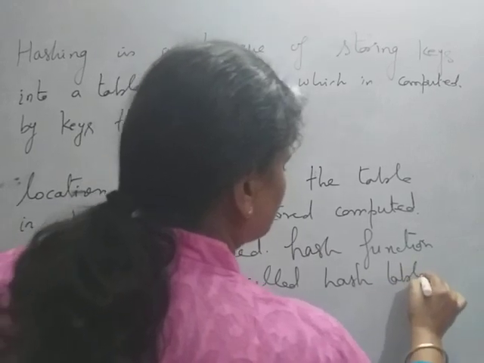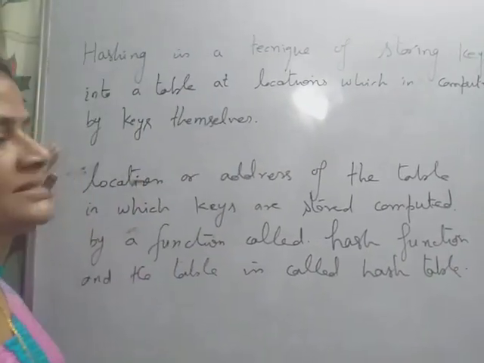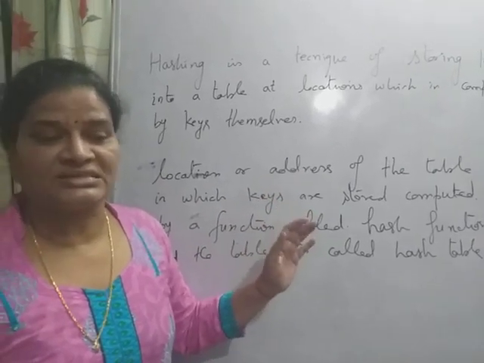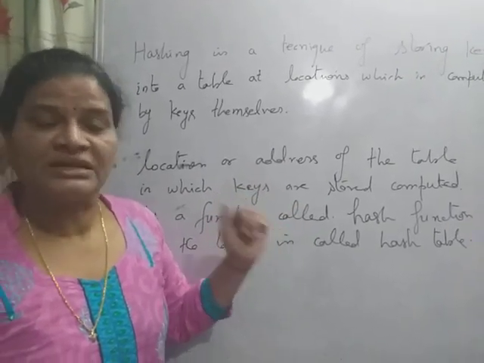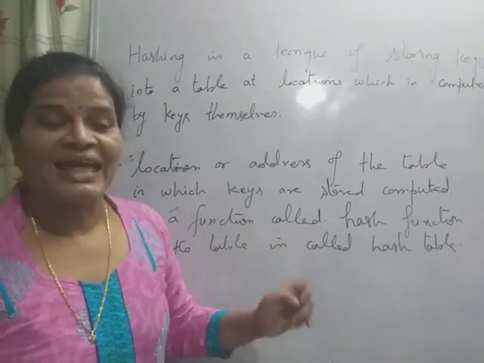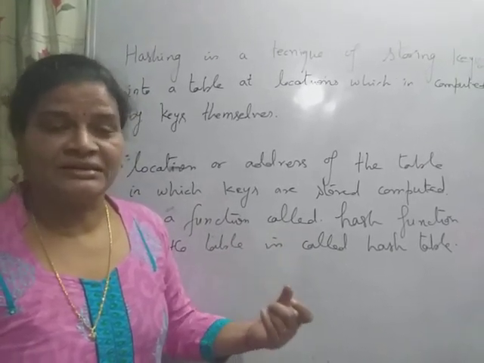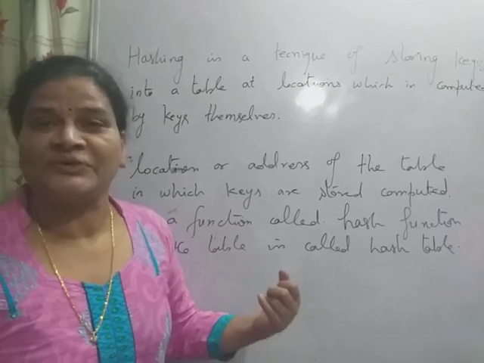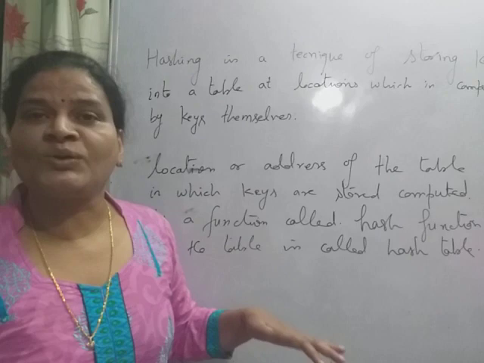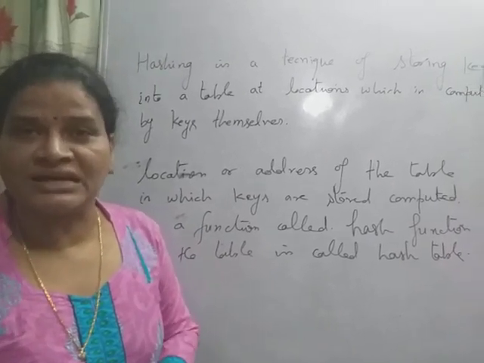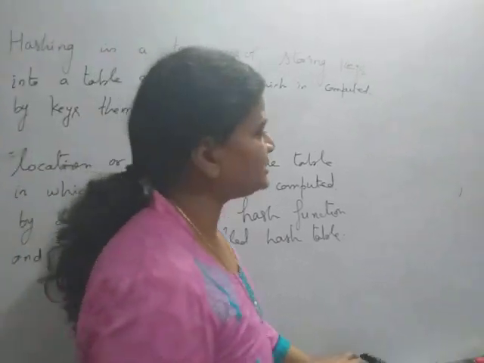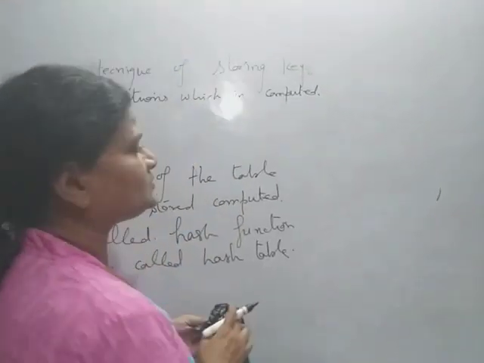Okay, so here the keys are stored in the location, and the location or address of the table where the keys are stored is computed from the keys themselves, and that computation is done through a function. That function is called hash function, and the corresponding table where the data or keys are stored is called hash table. For example, there are different hash functions to store.